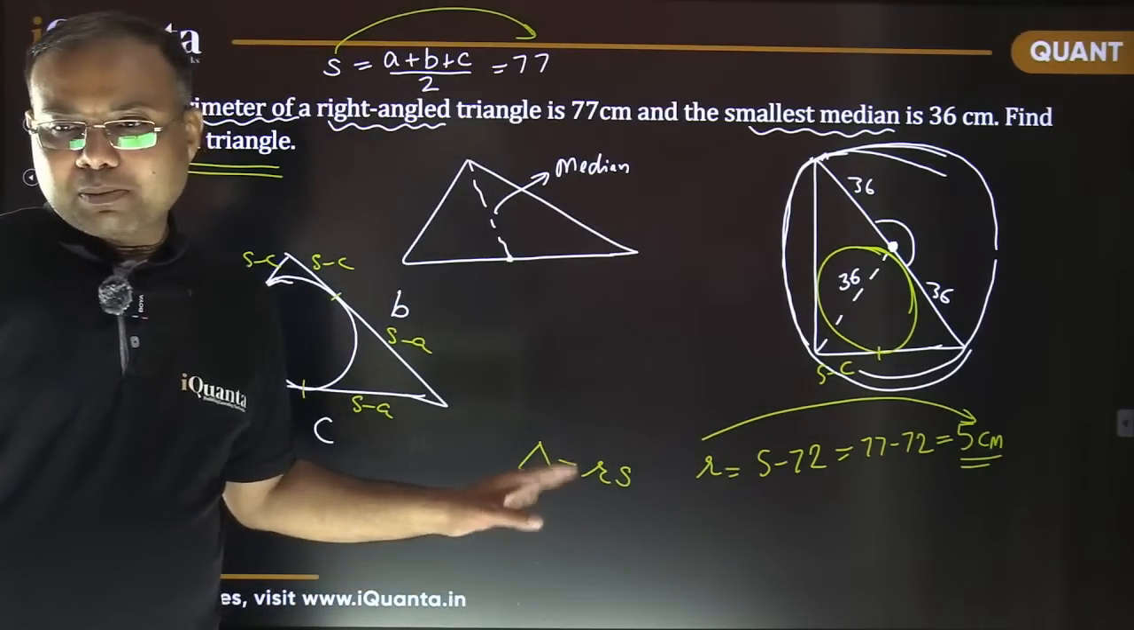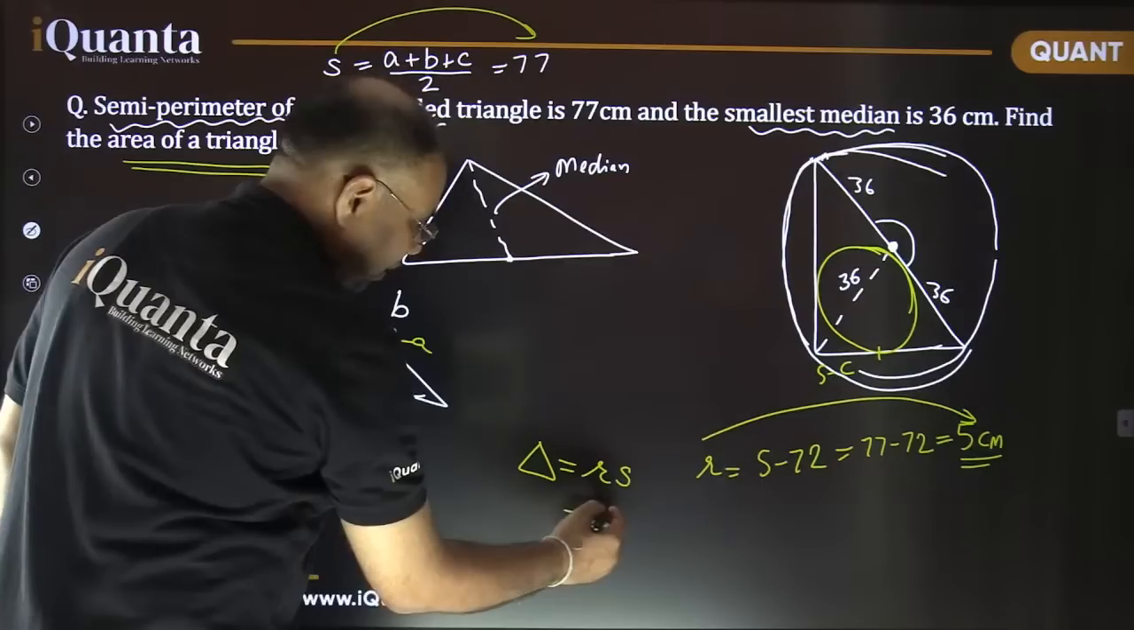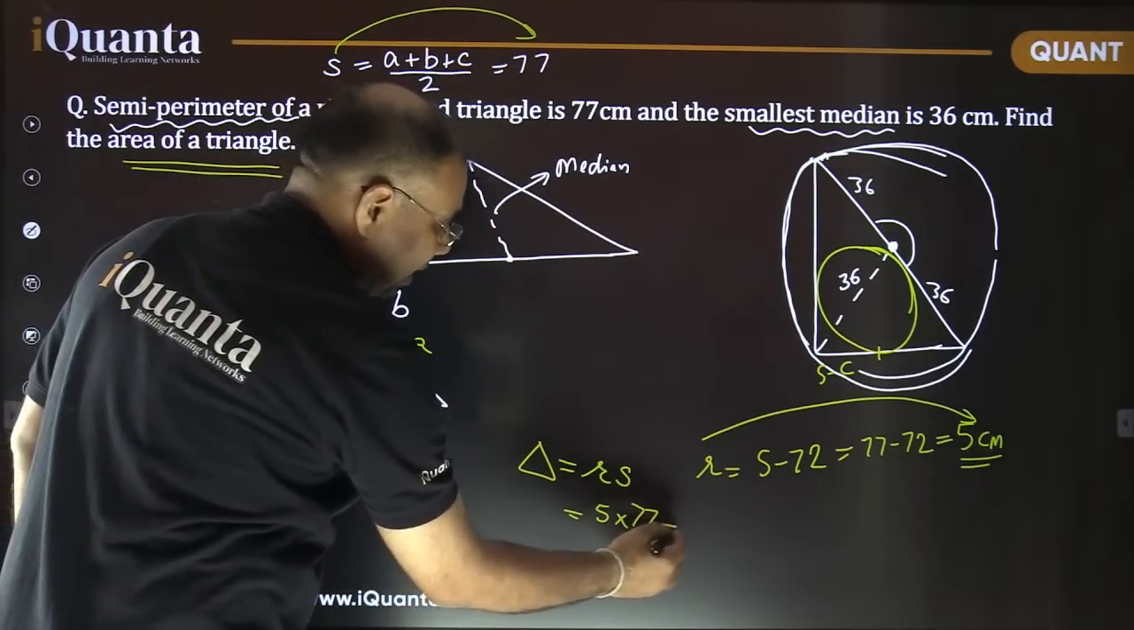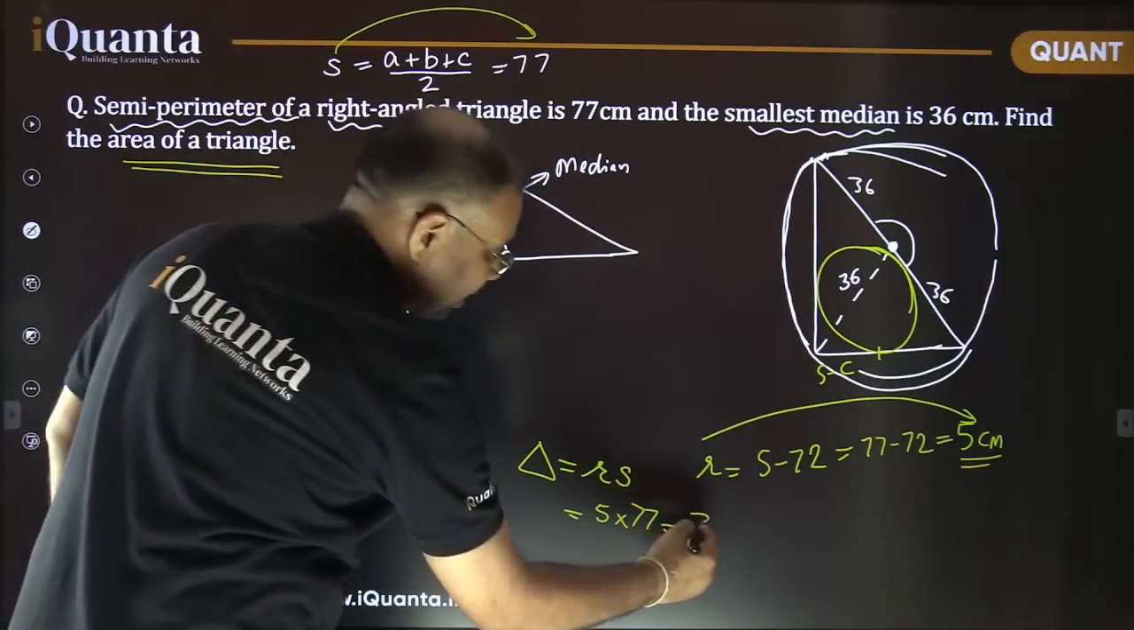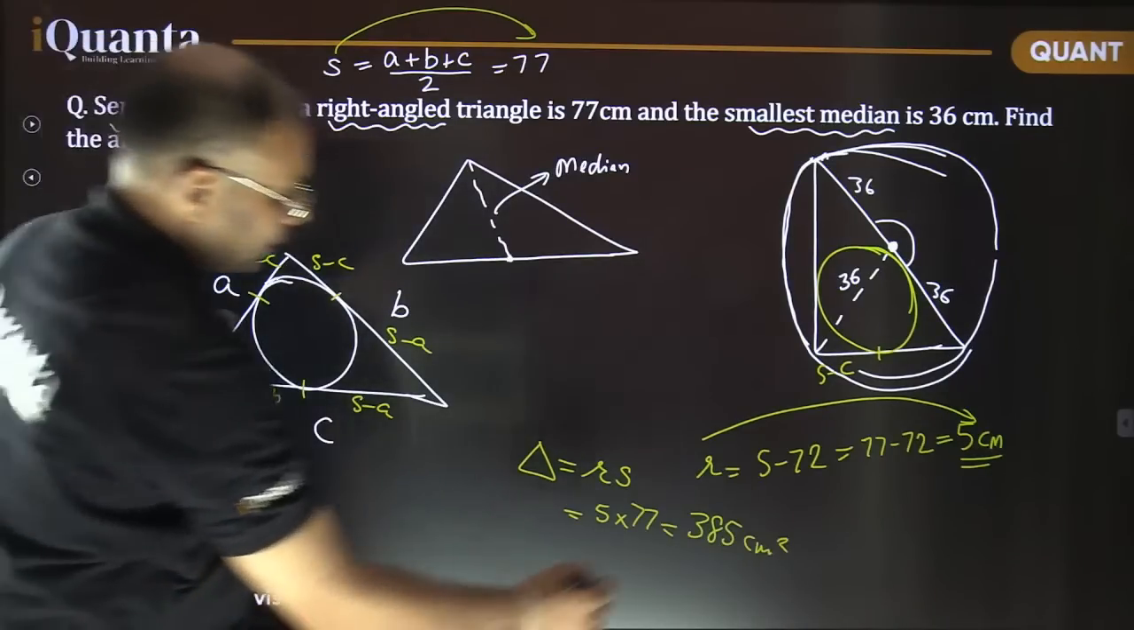I'm sure you must be familiar with this already. We just need to put the values. So R we have just got, it is 5, and S was already given, that is 77. So this is the required answer. So 350 and 35, that is 385. 385 centimeters square is the right answer.